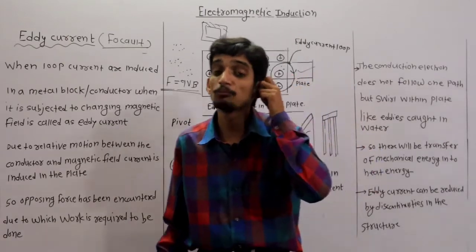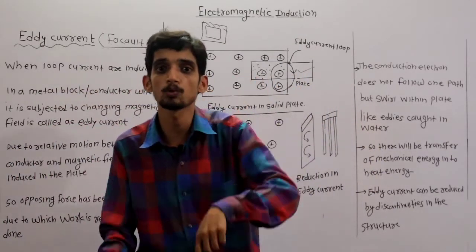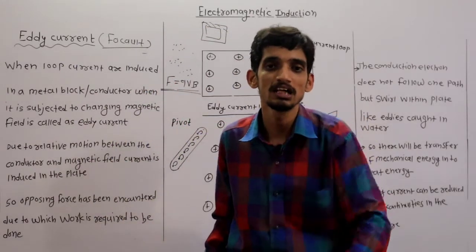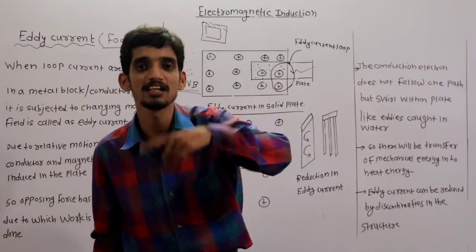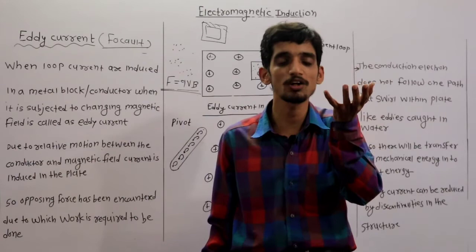Clear? So it means eddy current power loss is inversely proportional to resistivity. If resistivity is more, eddy current loss is less. If resistivity is less, eddy current loss is more. So if resistance is more, what will happen?